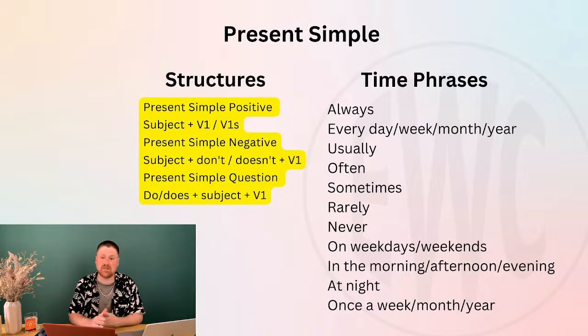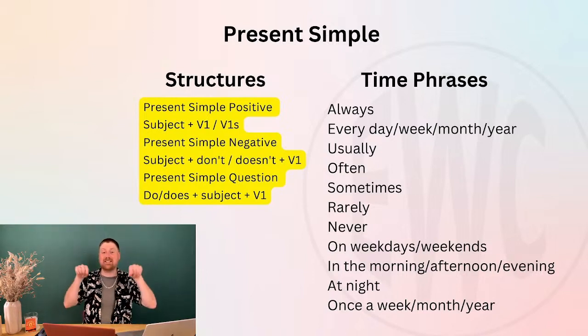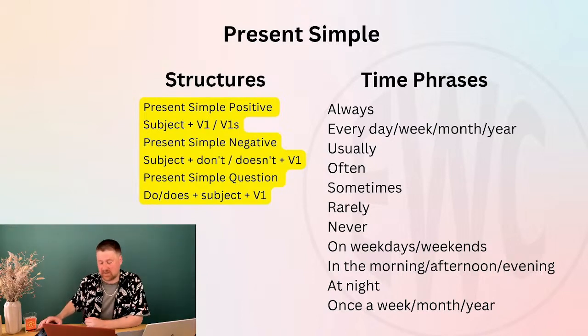We have always, every day, week, month, year, usually, often, sometimes, rarely, never, on weekends, in the morning, afternoon, evening, at night, and once a month, once a week, once a year. So if you want to, yes, please take a screenshot of this. We have our structures for present simple and we have our time phrases.